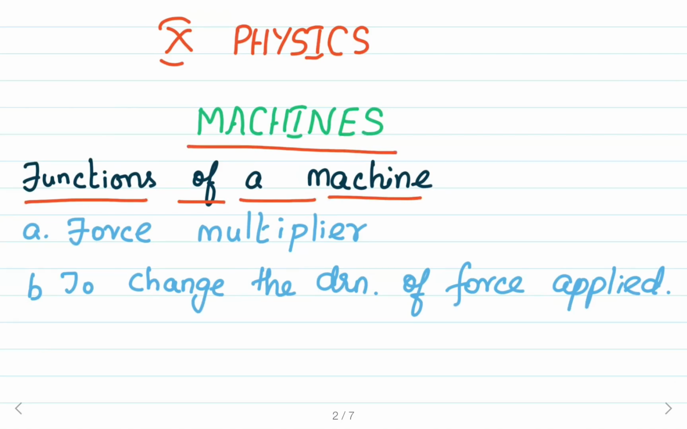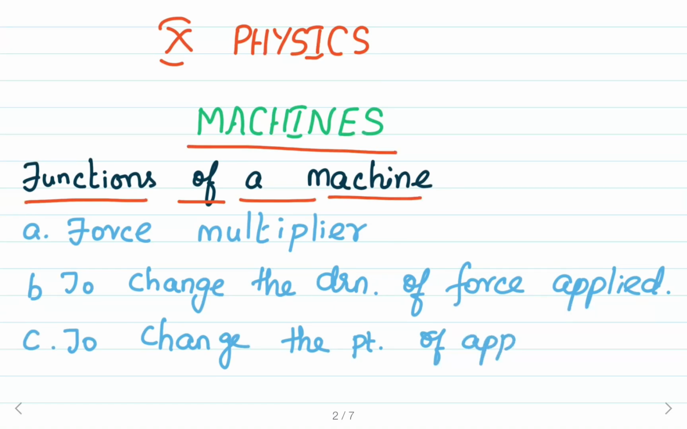Next one: a machine can be used to change the point of application of the force to a convenient point. That is, by making use of the machine, we can apply the force at a convenient point. Yes, by using the machine, we can change the point of application of the force to a convenient point.